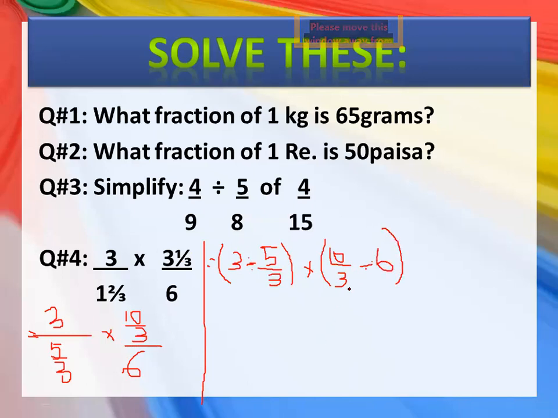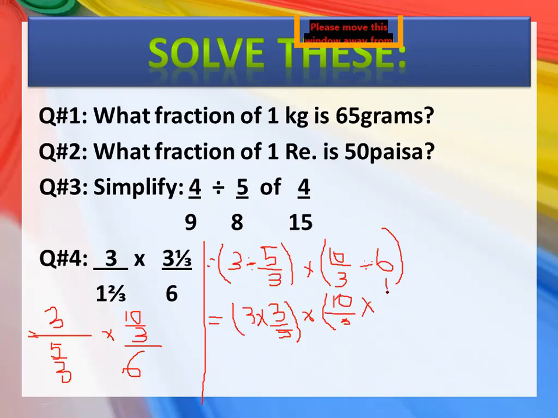Now this is a sign of division. Simply convert it into multiplication, meaning write the reciprocal of it. So you will write 3 multiplied by 3 upon 5, bracket close, then multiplied by 10 upon 3 multiplied by 1 upon 6.